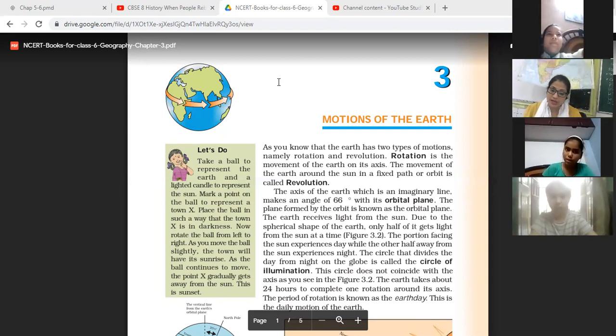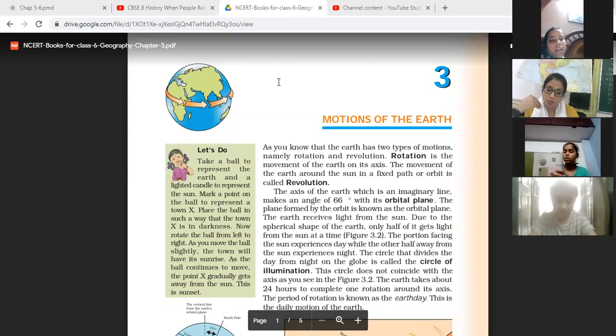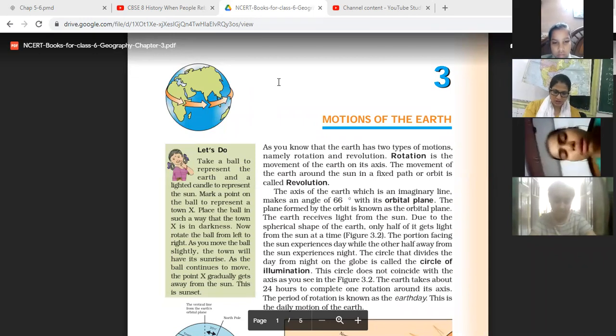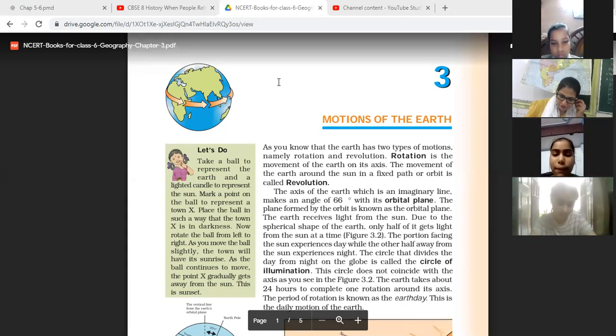Nicholas, a Polish astronomer in the 16th century, was the first to say that the earth only appeared to be stationary. Actually, the earth not only spins on its axis but also moves around the sun. Thus, the earth has two types of motions, rotation and revolution.